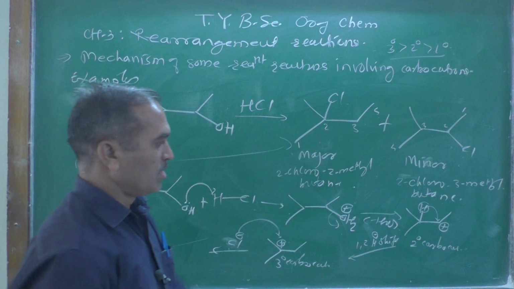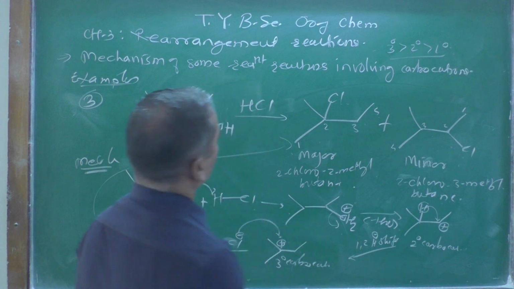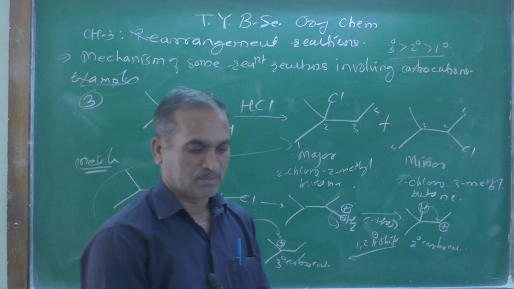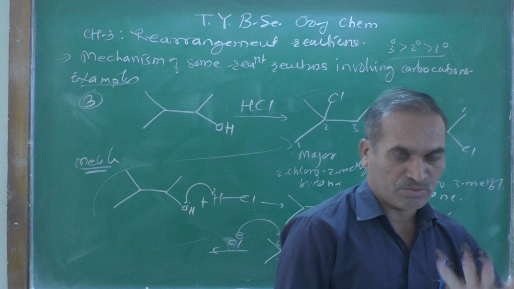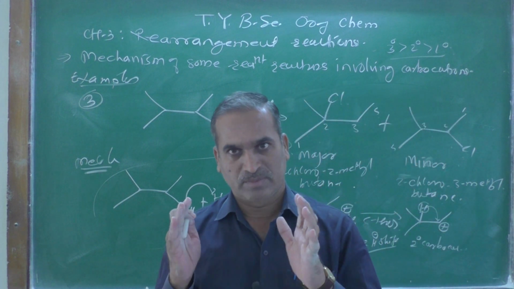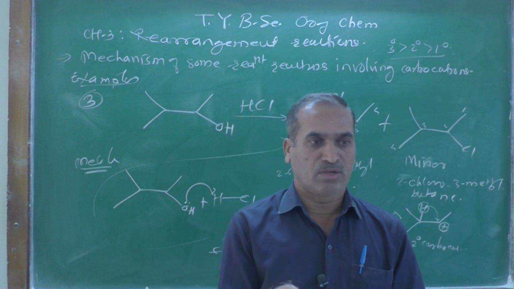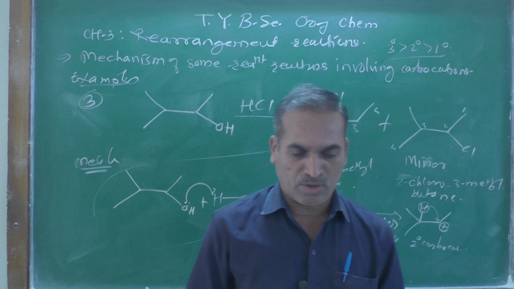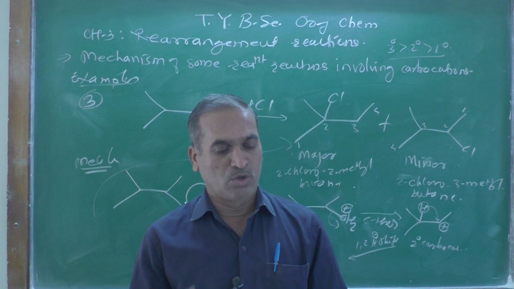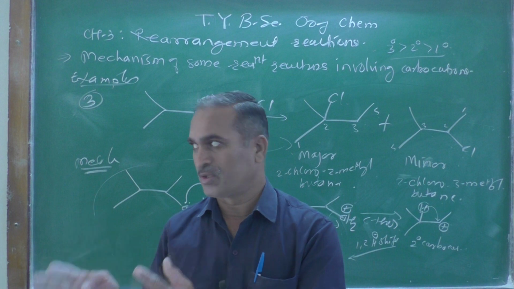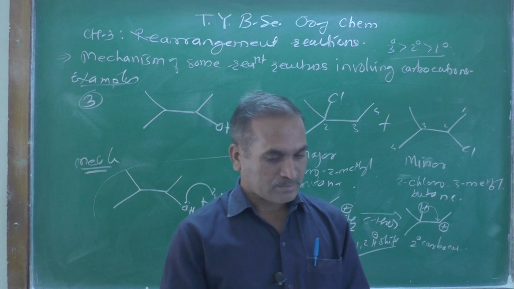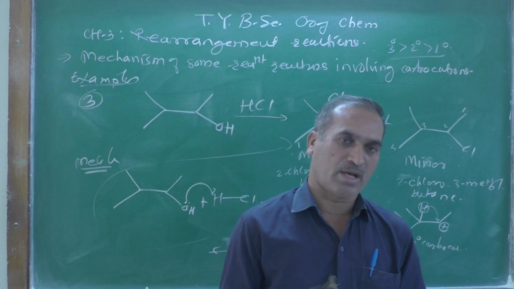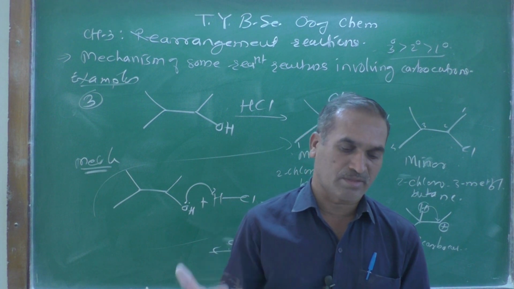Got it? So in this way we can show the mechanism. All these reactions we are discussing involve carbocations, and the tertiary carbocations are more stable than the secondary, and than the primary.